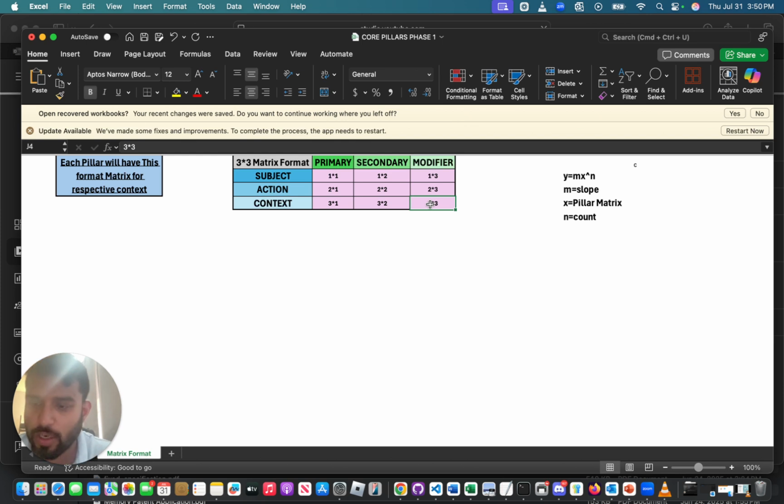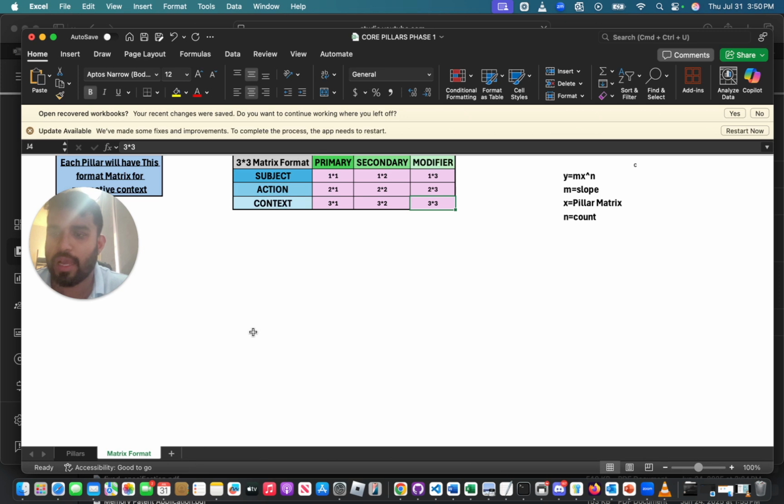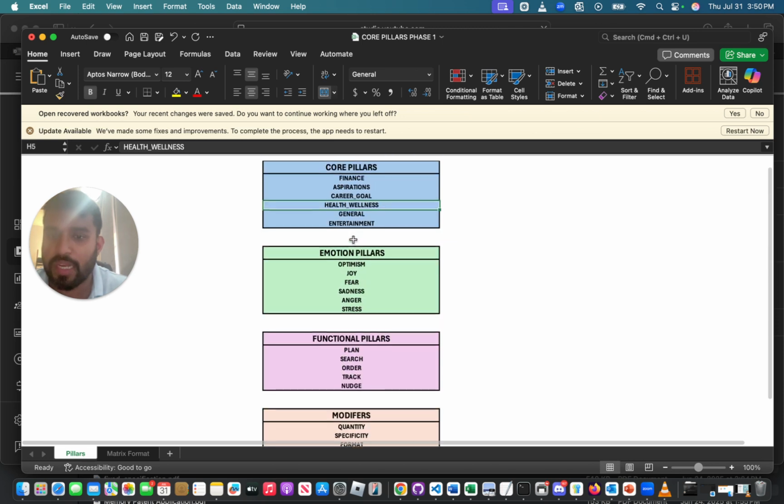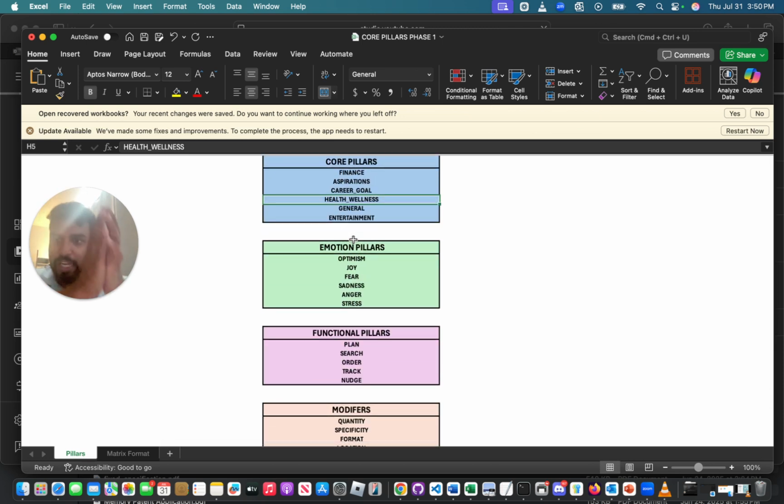So now I will execute the code so that the world can see how a context engineer should map a sentence or any paragraph to these core pillars, because we need to classify the context before we try to understand it. That's how we work as humans as well. If I'm talking about making money, that means I'm talking about finance. If I'm talking about going to the doctor, then I'm talking about my health and wellness.